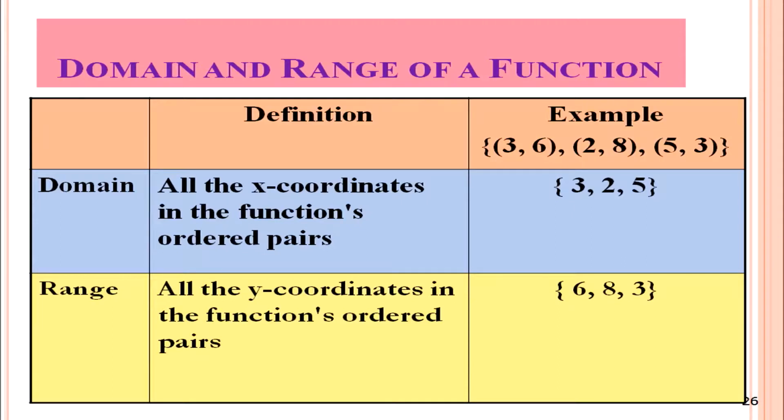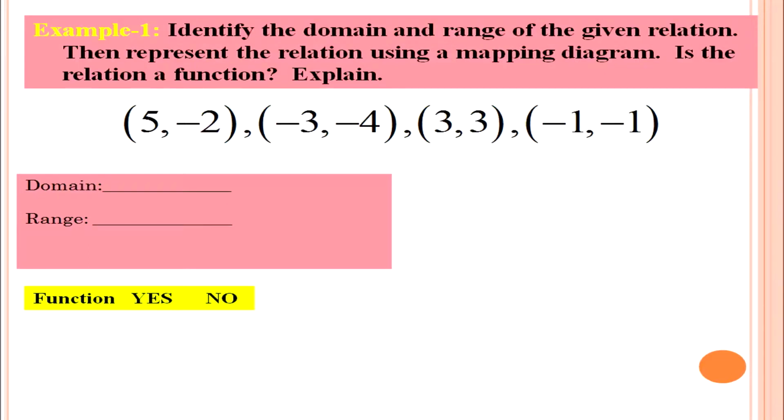When you are talking about range, the range is all the y coordinates in the function's ordered pairs. Here, the second elements, that is 6, 8, 3, are the y coordinates, and the range is 6, 8, 3.